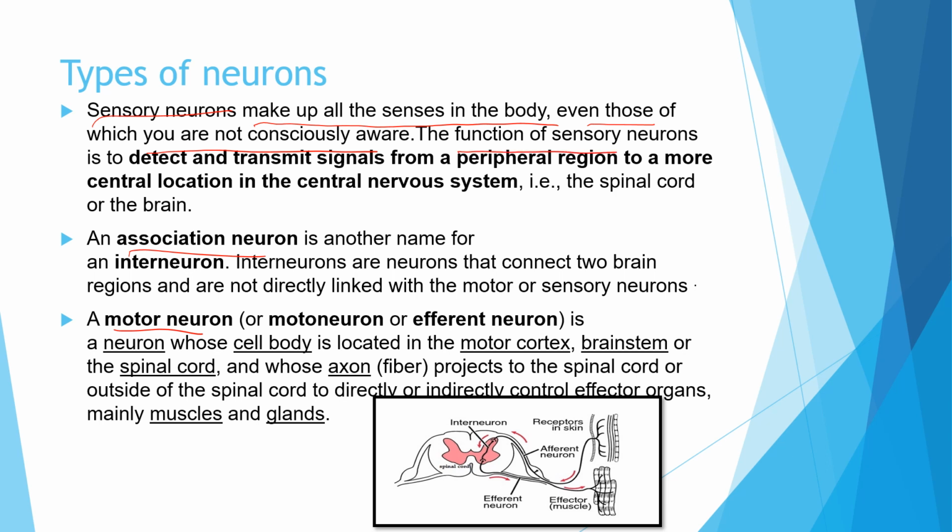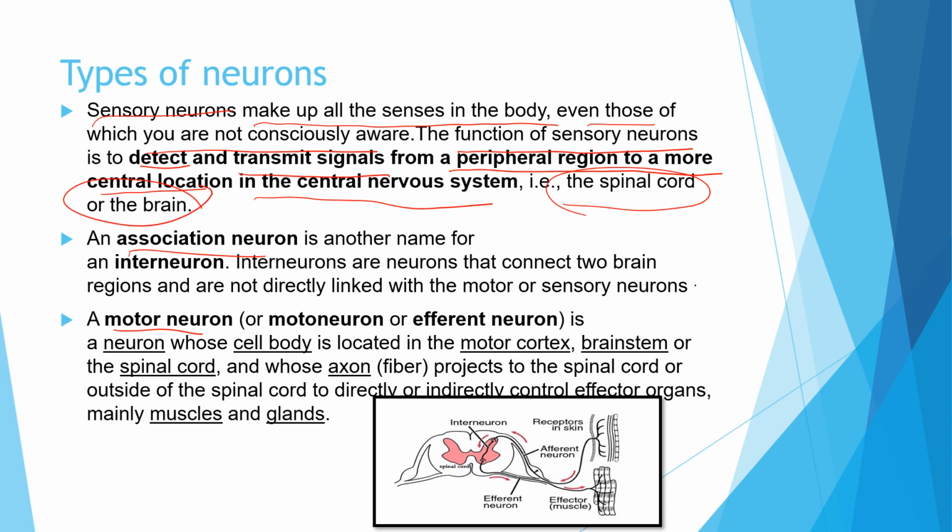So the function of the sensory neurons is to detect and transmit the signals from the peripheral region to the central location, or to the central nervous system. Whatever the sensory organs or senses you are not aware of, the signals are being detected and transmitted by the sensory neurons from the peripheral region of the body to the central nervous system, that is the brain and the spinal cord.